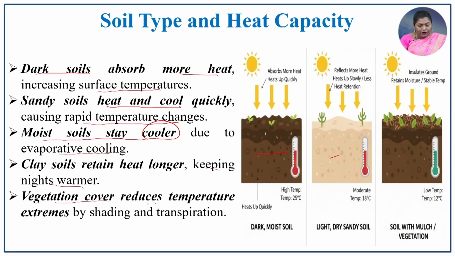If it retains the temperature, what happens? The retention of temperature keeps the entire place warmer at night. The vegetation cover reduces temperature extremes by its shading effect and evapotranspiration. This process is carried out by the vegetation cover, and because of that, it affects the local temperature.